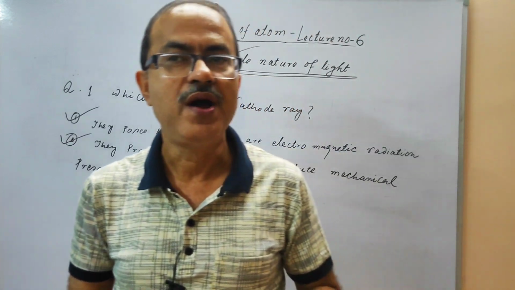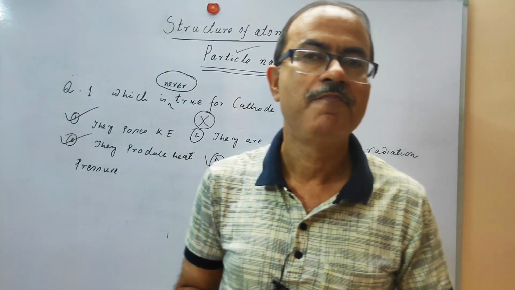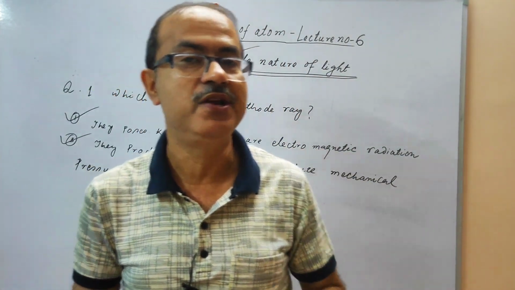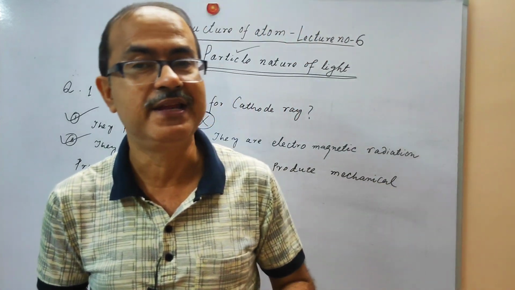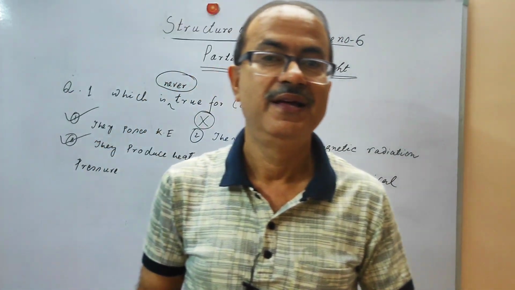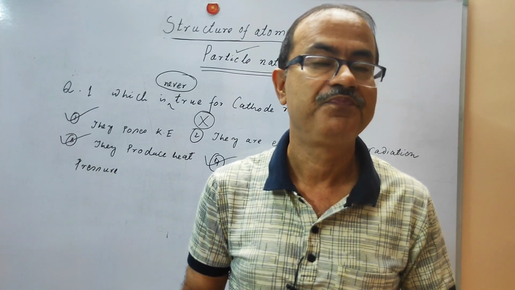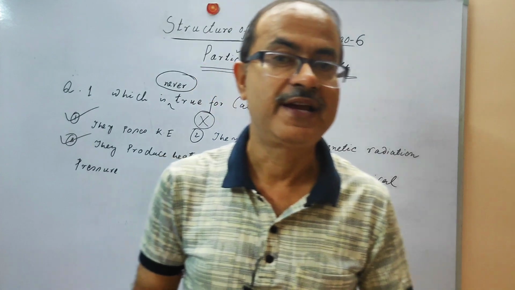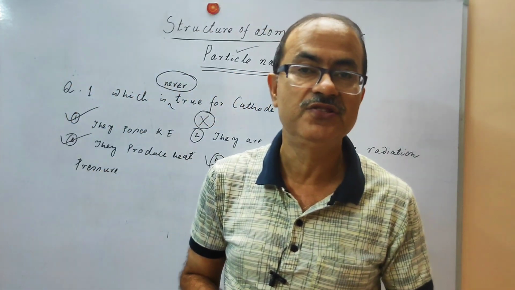Second, why is the cathode ray not an electromagnetic wave? Because an electromagnetic wave is not made of particles, while the cathode ray is made of particles. So the cathode ray is never electromagnetic radiation.